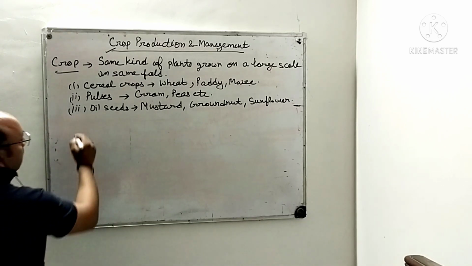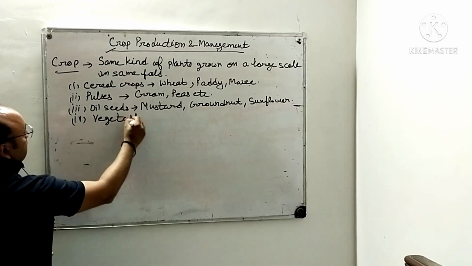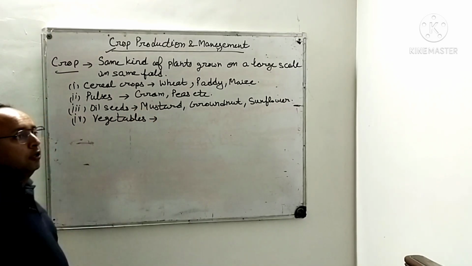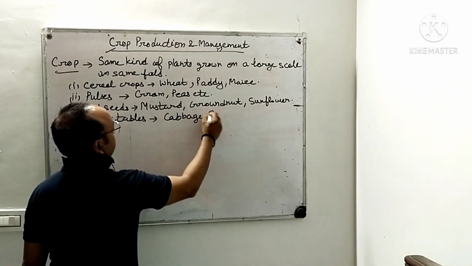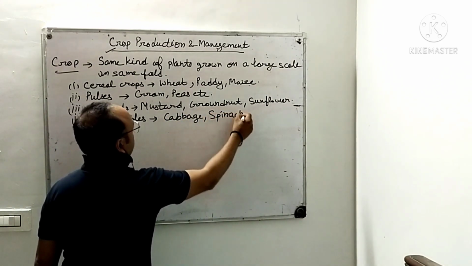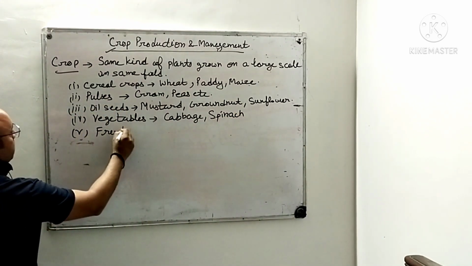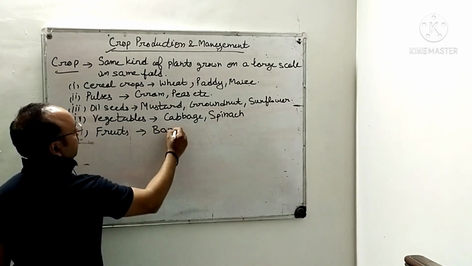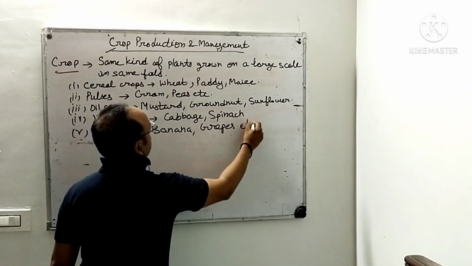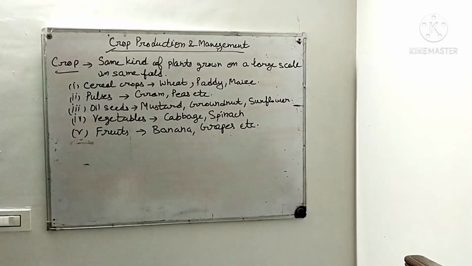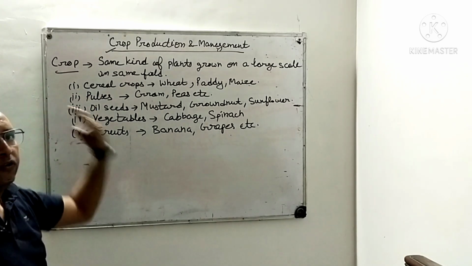Then vegetables also, like cabbage, spinach. So these are also major parts. Then the fruits, banana, grapes, etc. Right? So these are the major 5 different types of crops: cereal crops, pulses, oilseeds, vegetables and fruits.